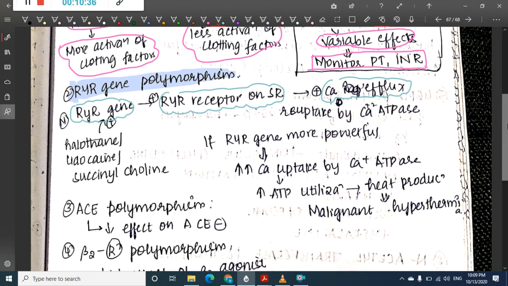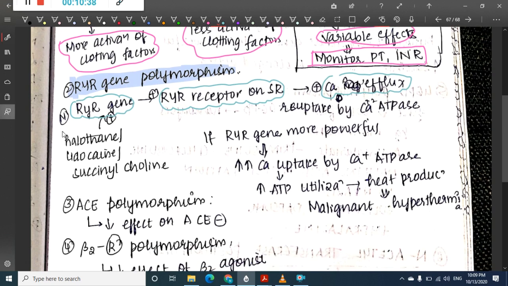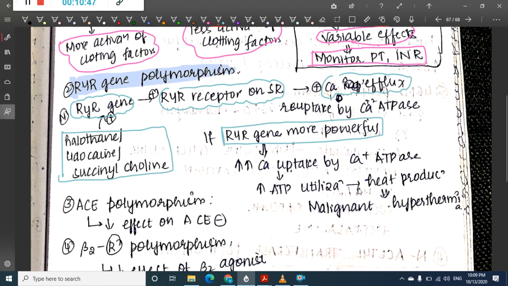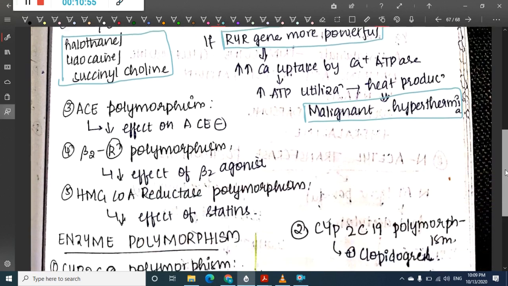This gene is mostly activated by drugs like halothane, lidocaine and succinylcholine. If the RYR gene is more powerful, there is a lot more calcium uptake, so there is increased utilization of ATP, leading to heat production and causing malignant hyperthermia. That is RYR polymorphism.